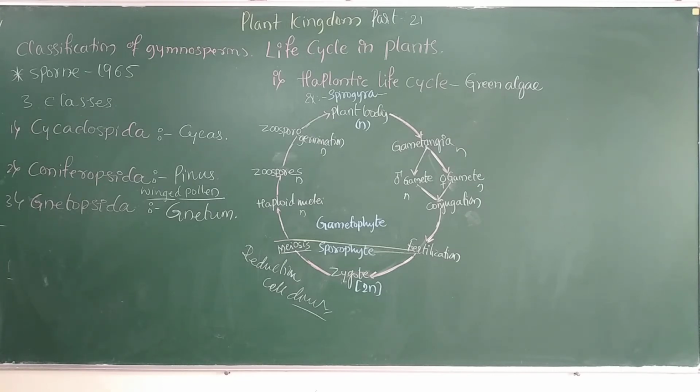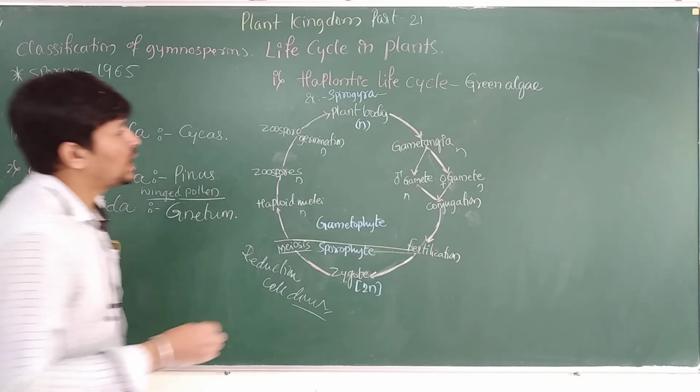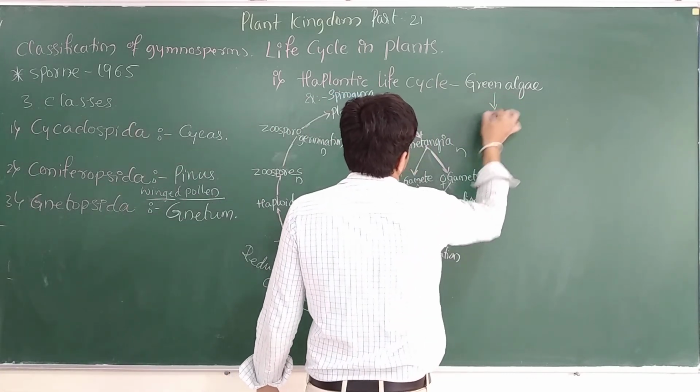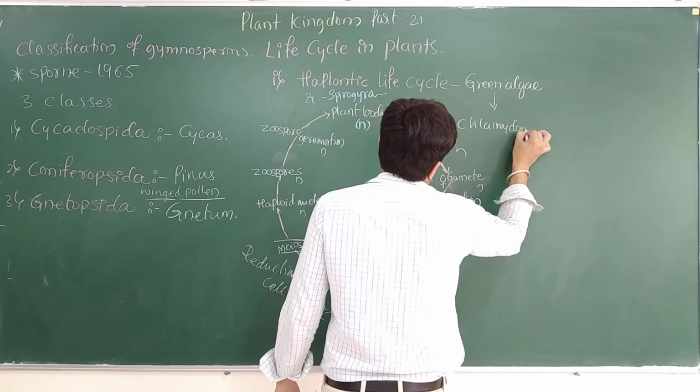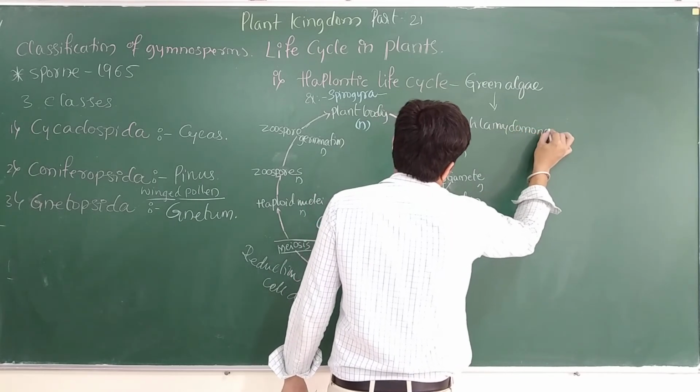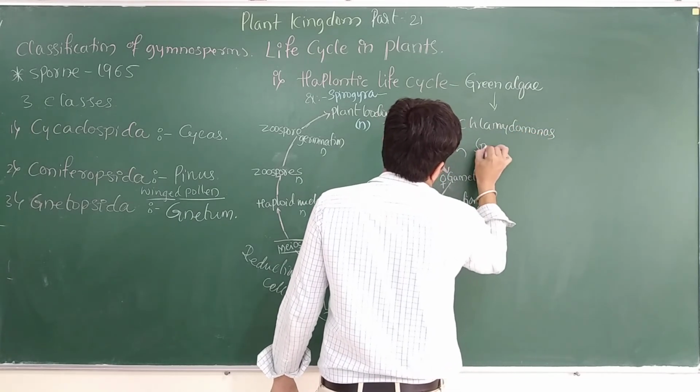The life cycle has no alternation of generation. Examples: green algae like Chlamydomonas, Spirogyra.